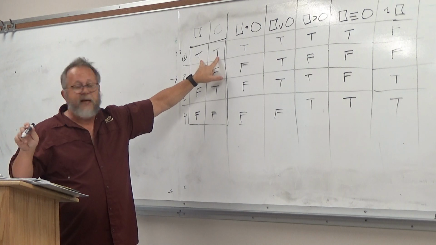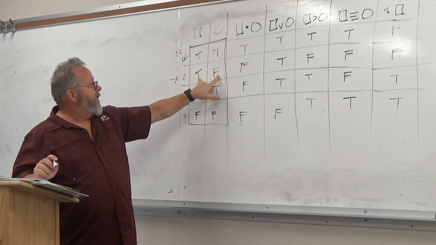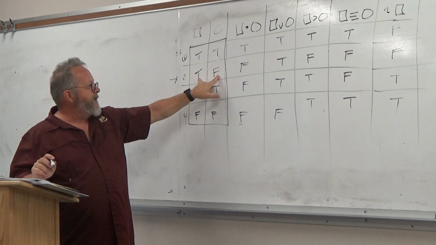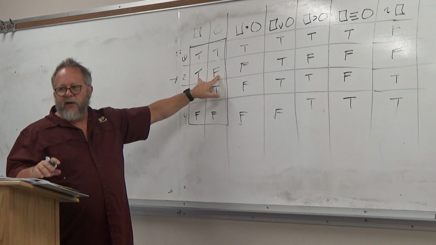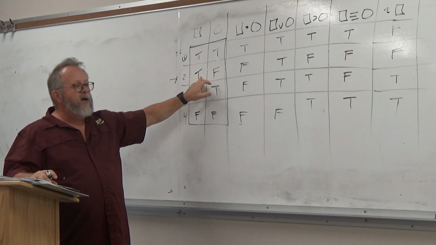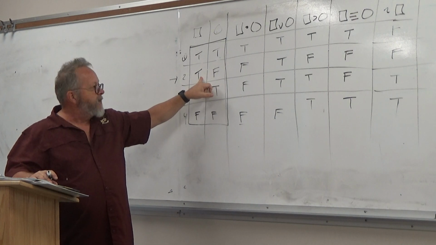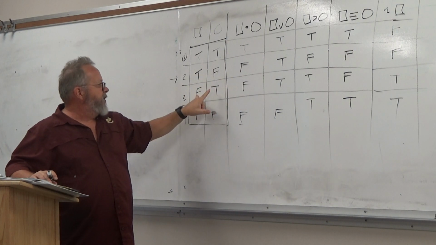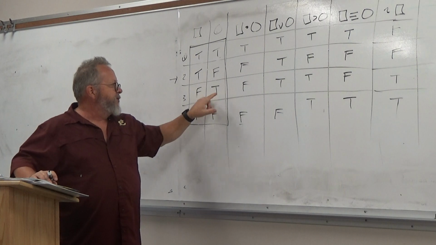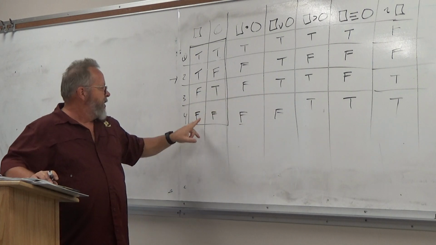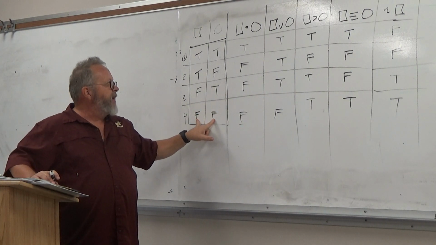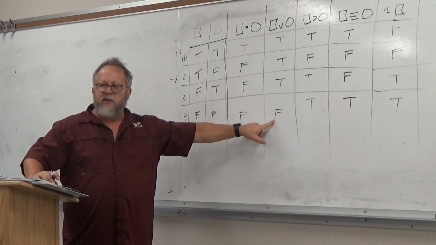Does everybody understand that? Here we're going to say dogs are mammals or cats are reptiles. Well, the whole thing is true because dogs are mammals, right? So true. Here, dogs are reptiles, cats are mammals. True, because cats are mammals. Dogs are reptiles or cats are reptiles. Neither of those is true, so this is false.